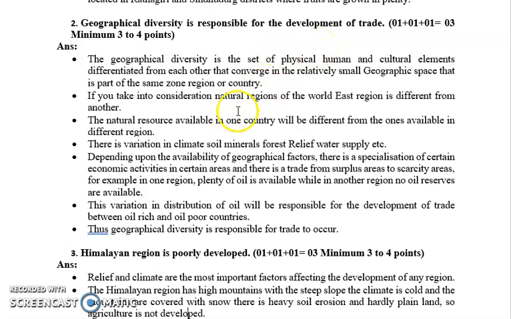Okay, if you take into consideration, there are so many changes in the geographical factors. Some region is very good, it has fertile soil, it has water bodies available. Some region can have good natural resources. So because of these diversities, trade is possible.